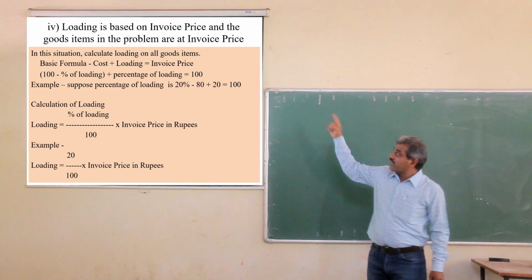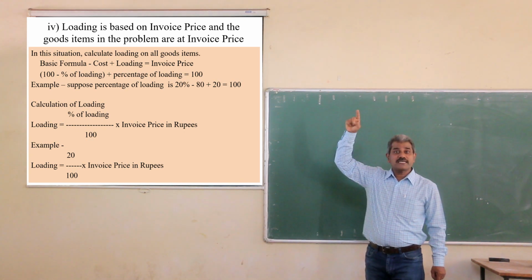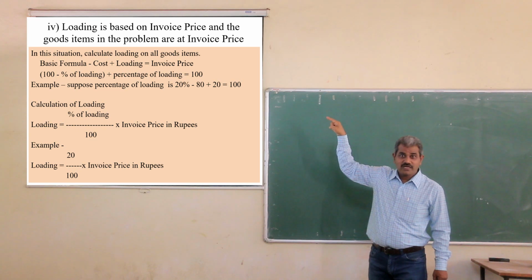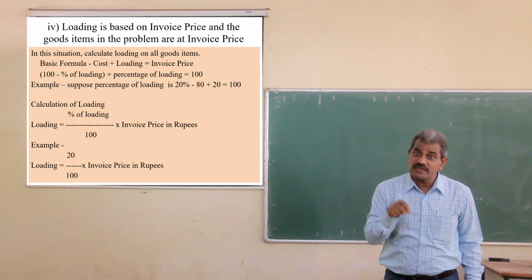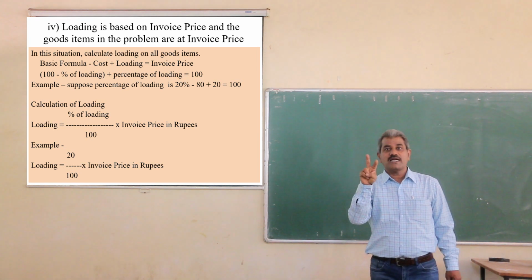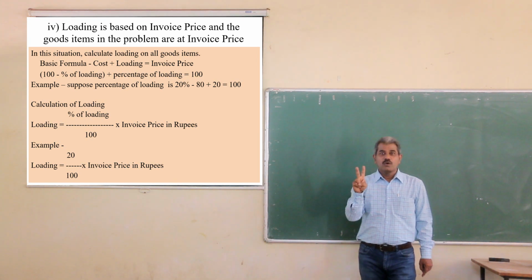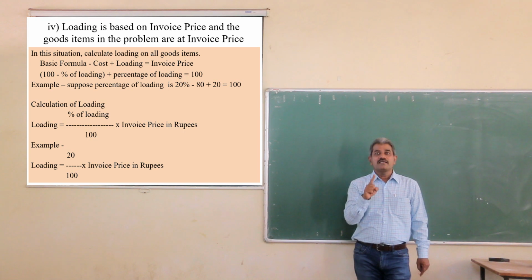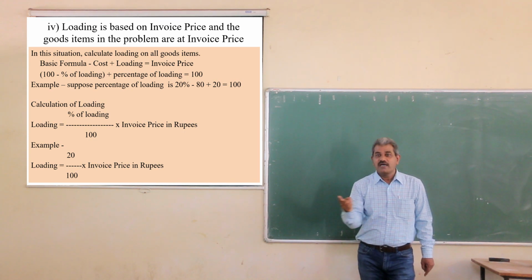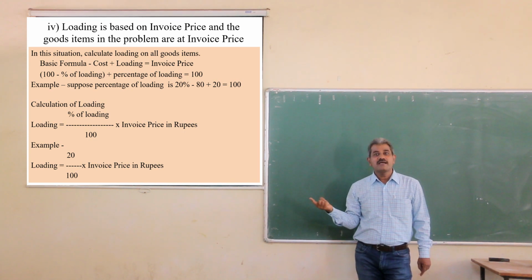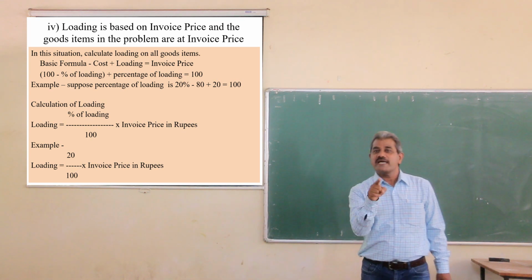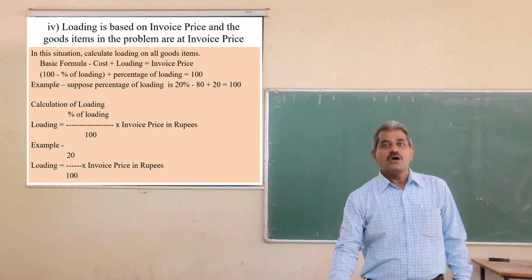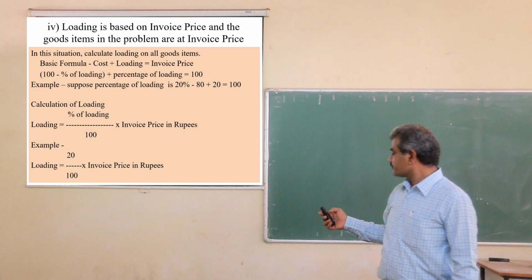So 100 is for the base on which loading is based, and the denominator is the price of the goods items given in the problem. Two items that you have to keep in mind: which should be supposed 100, the one on which the loading is based, and which should be taken as denominator, the price of the goods items given in the problem. Is that clear?